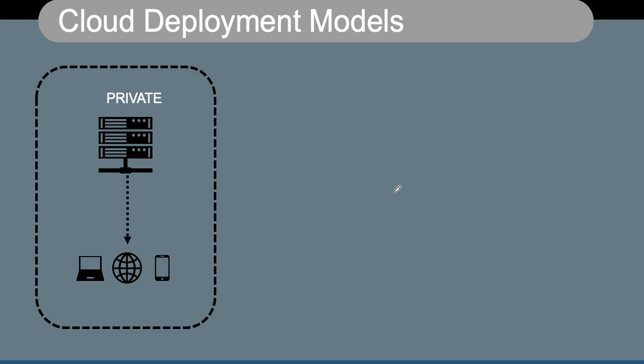In case of private cloud, the network infrastructure and the hardware infrastructure are managed by one particular organization. So there is one organization which has their own cloud, which is used only for their own purpose. This is not available for other organizations and other users.